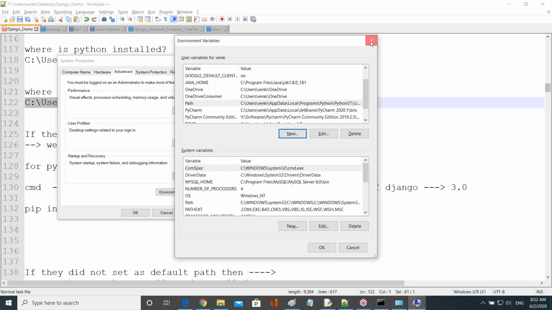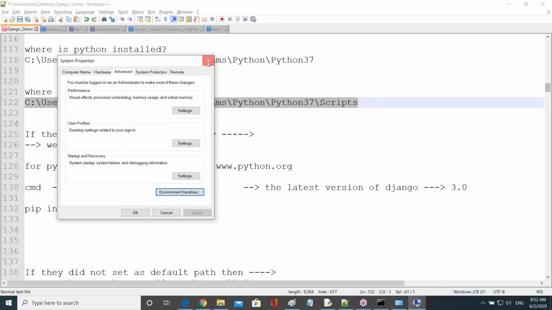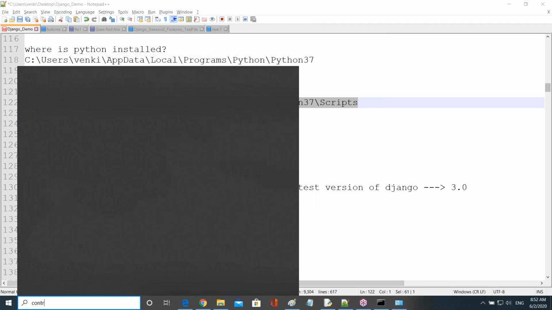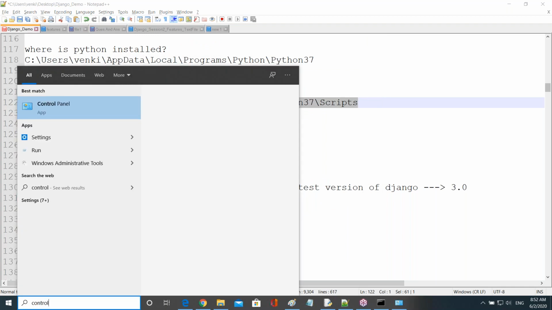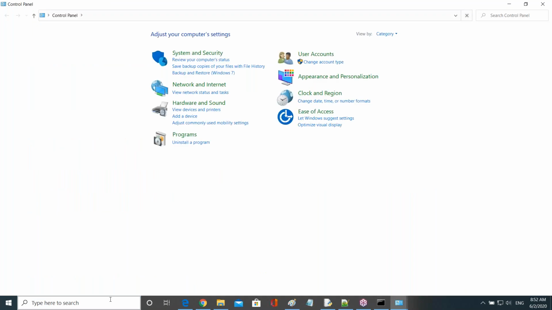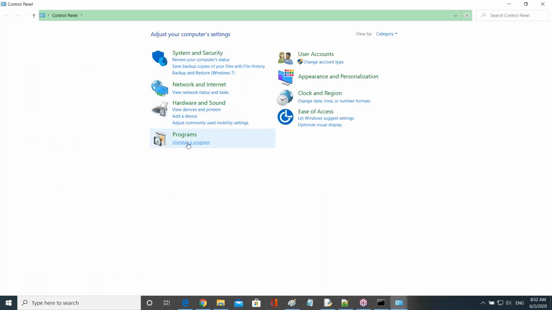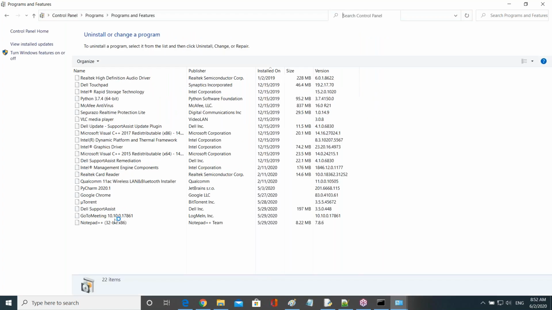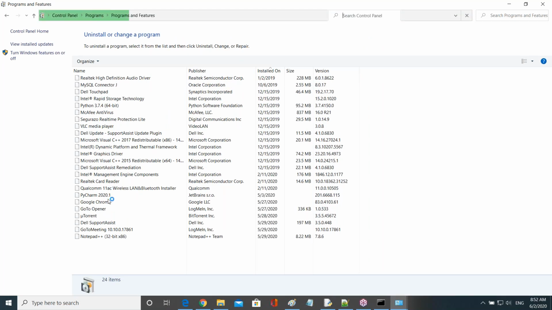This is one way, and one more way is there, guys. That is just go to the control panel. Second way is there. There are a lot of ways, but these are the main things, right? In the control panel, just go to uninstall a program. In this one, just go to the Python. This is the Python.